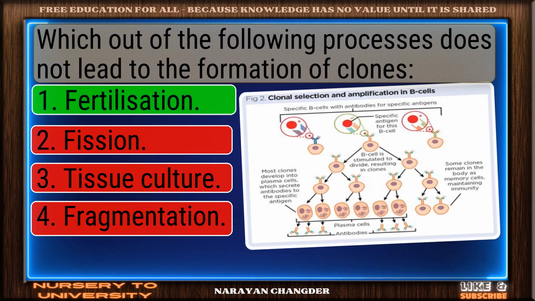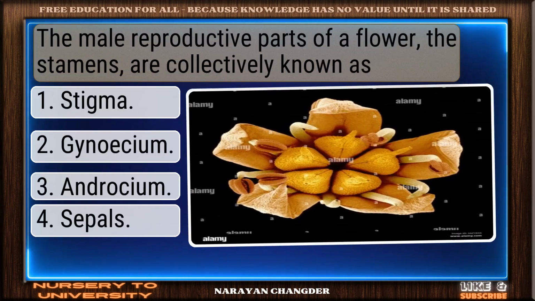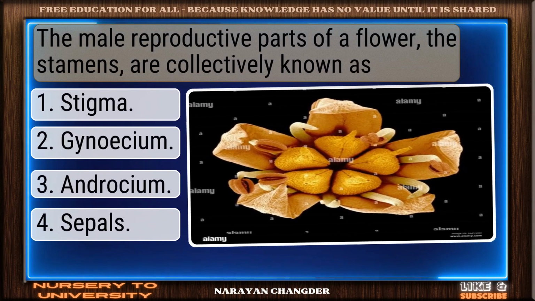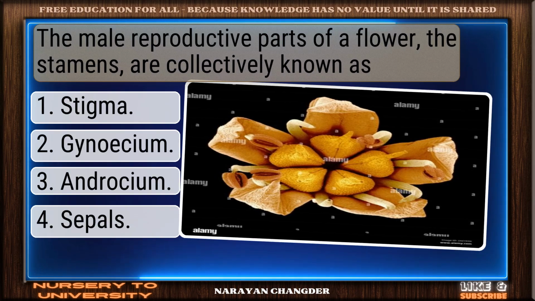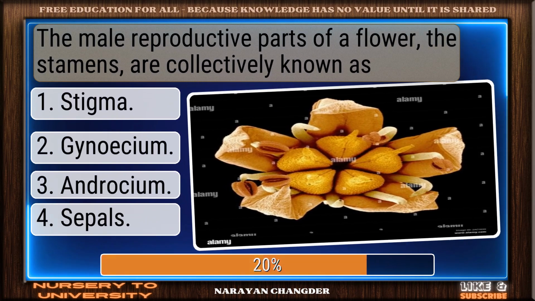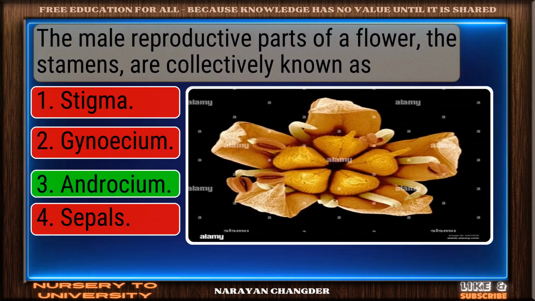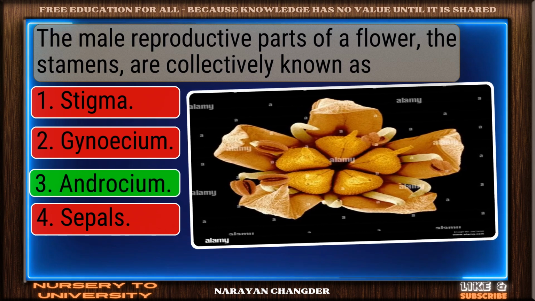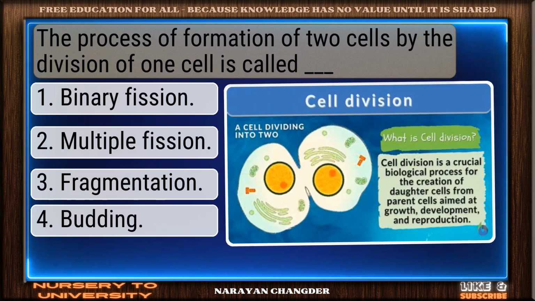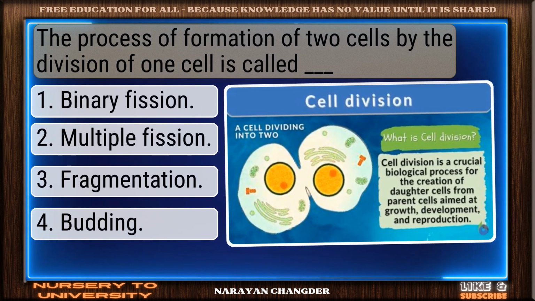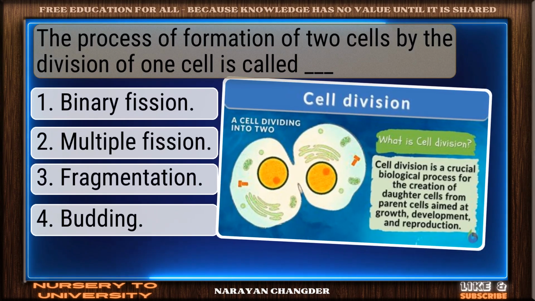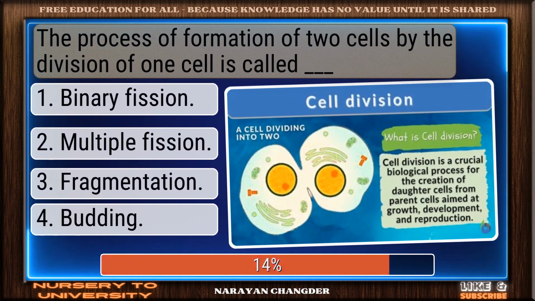Exactly. Fertilization makes sense. The male reproductive parts of a flower, the stamens, are collectively known as. Excellent. Androecium is a brilliant choice. The process of formation of two cells by the division of one cell is called dash.